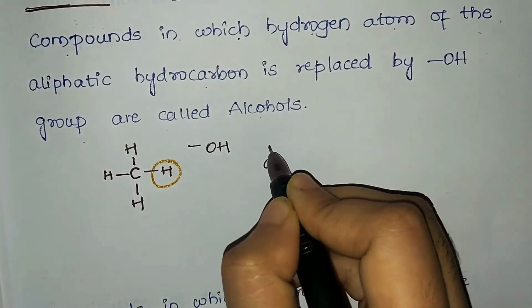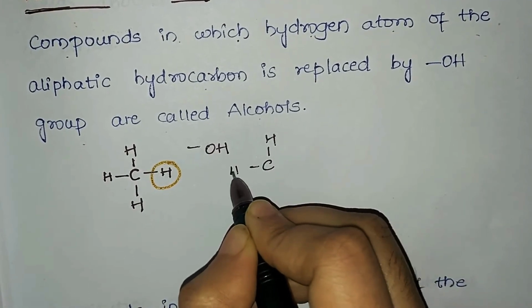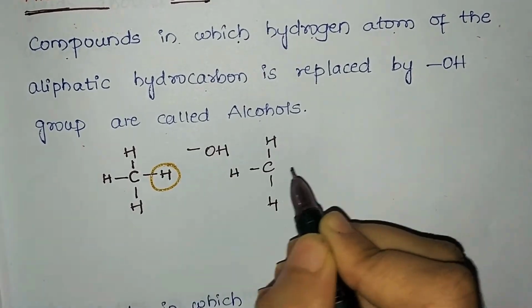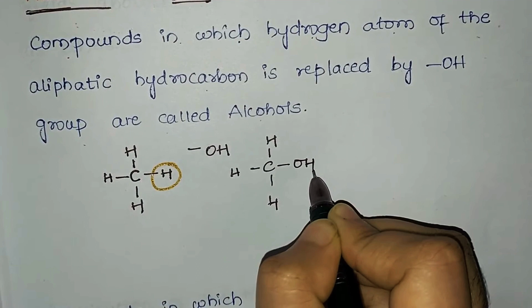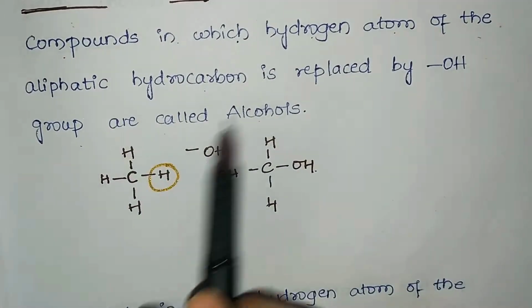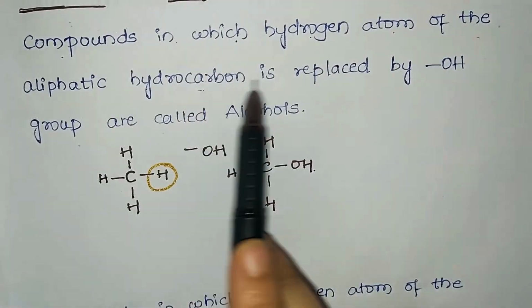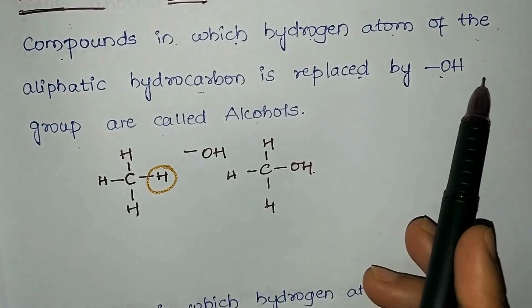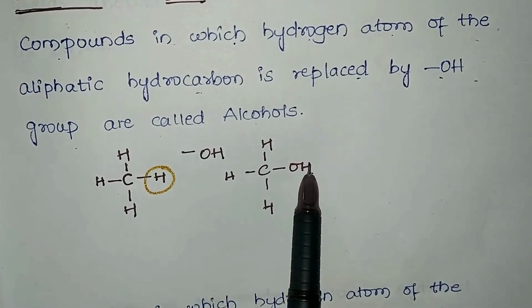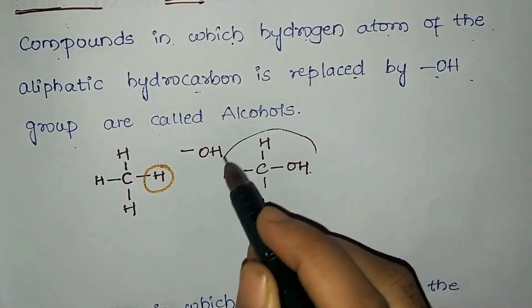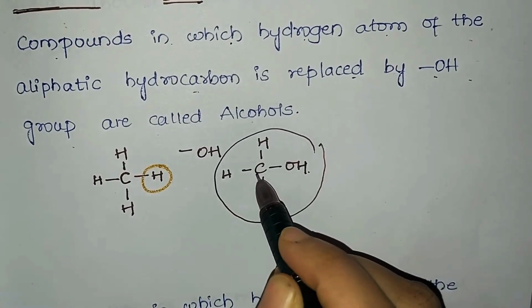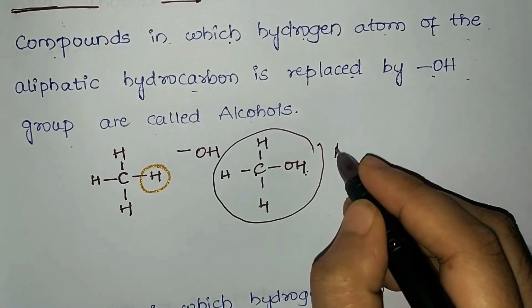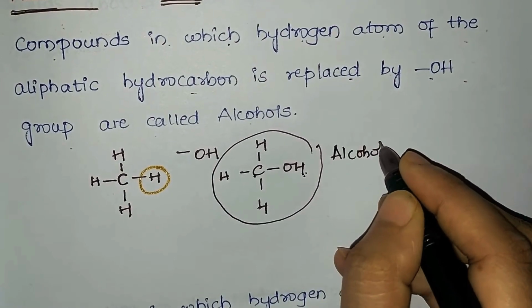So we are keeping 3 hydrogens as they are, and one of the hydrogens is replaced by OH group. Now this becomes an alcohol. CH4 is an alkane, whereas CH3OH becomes an alcohol, which is obtained by replacing a hydrogen with which group? OH group. So this is our alcohol. Why is it an alcohol? Because it is associated with the OH group.